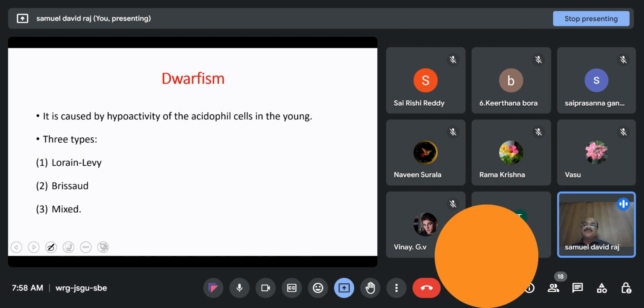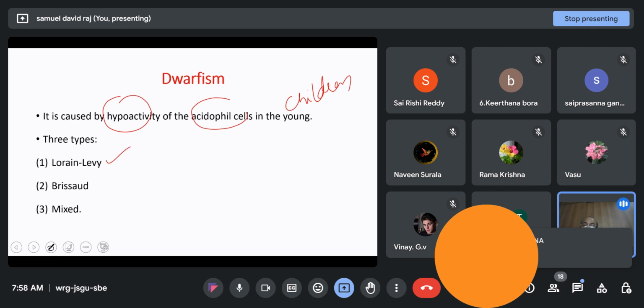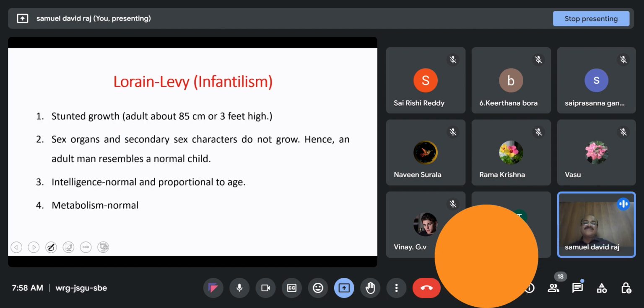Important points. Coming to dwarfism, it is caused by low secretion of the acidophils in the children, in the young people. Three types: Lorraine Levy type, Brissot type, and mixed type. Coming to the Lorraine Levy type, it is also called infantilism. It shows very short statured people with only 3 feet height. In centimeters, it is 85 centimeters. Thus, these are exhibiting dwarfism or stunted growth.